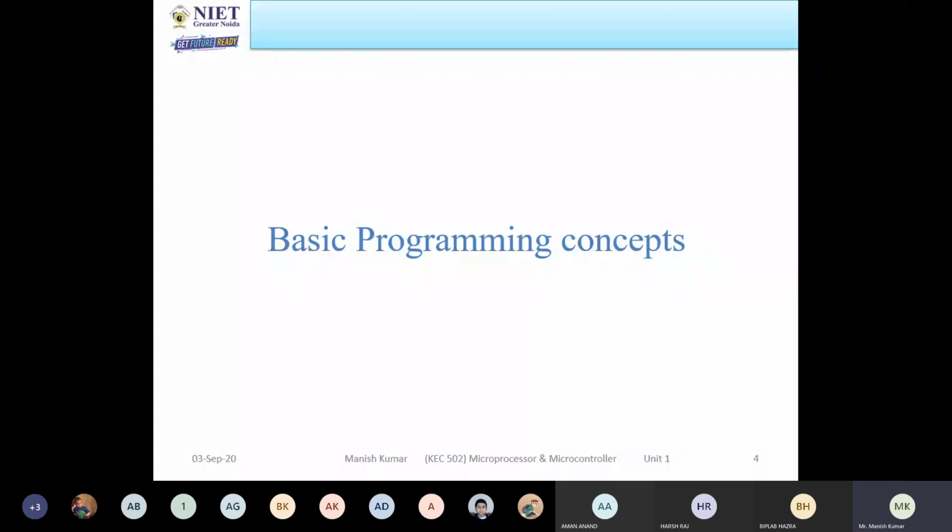The first question is this: which type of language is understandable by the processor? Does anyone have any idea? So, low level language. Low level language means what? Unlike high level language, it is machine coding. You know, machine coding.